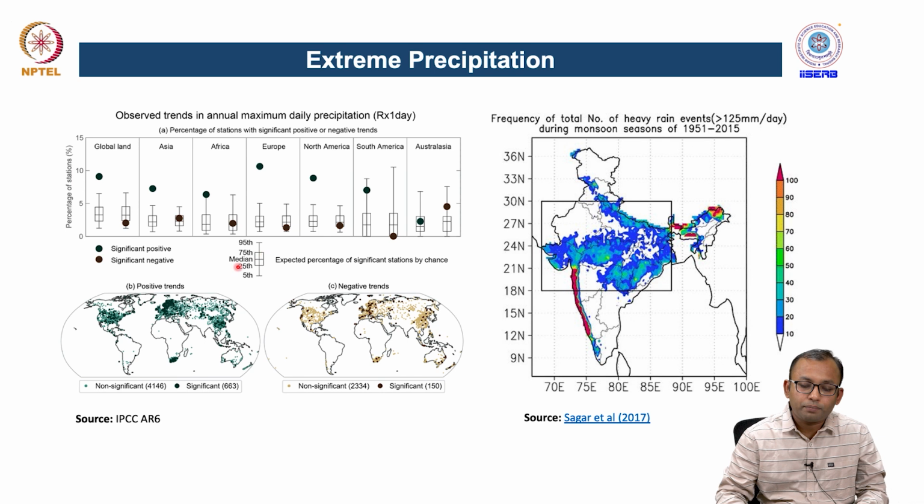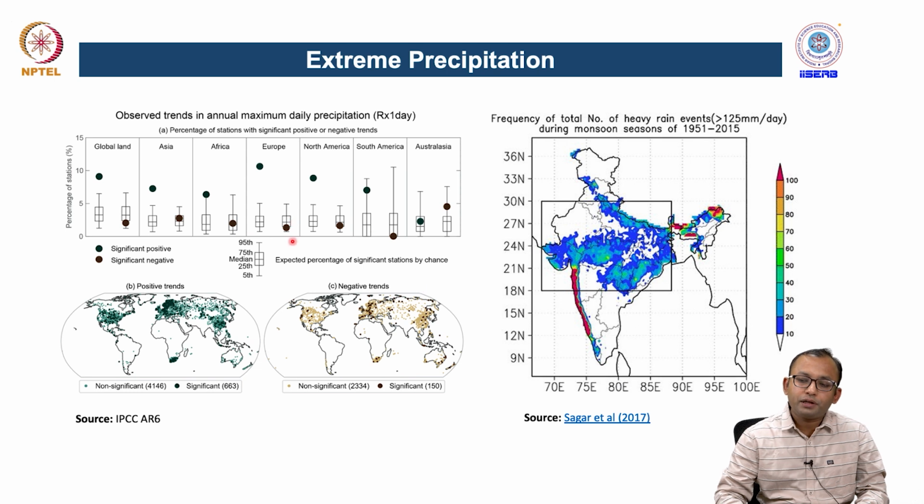There are lots of places in the world where we have observed a significant rise of these kinds of events. On the other hand, there is a negative trend as well, which suggests that there are many places where the annual maximum precipitation events are also decreasing, which can be considered as a reduced vulnerability or risk of extreme precipitation events in those regions.